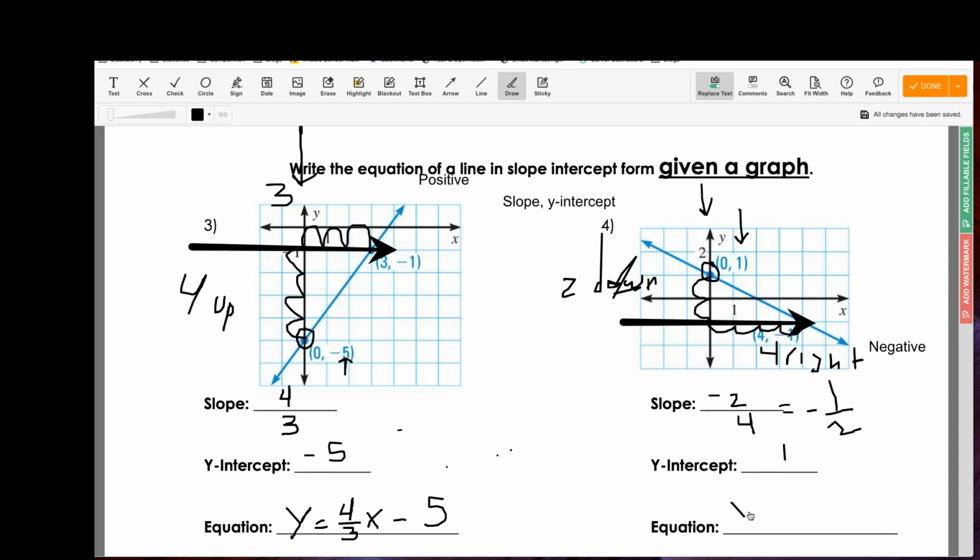Y equals negative, remember it was negative because we went down, negative 1/2, and don't forget to write the x. That is our input value. It's going to come into play later on, trust me. 1/2 x. And then we're going to go ahead and write plus, because our y-intercept in this case is positive, plus 1. And that's how you create the slope-intercept form when given the slope and the y-intercept.